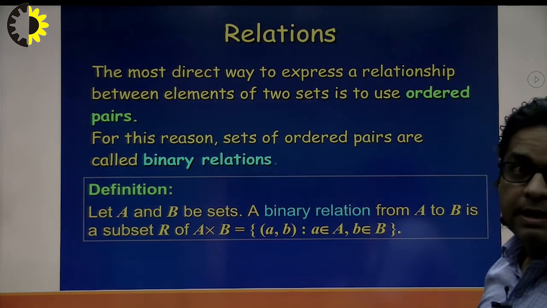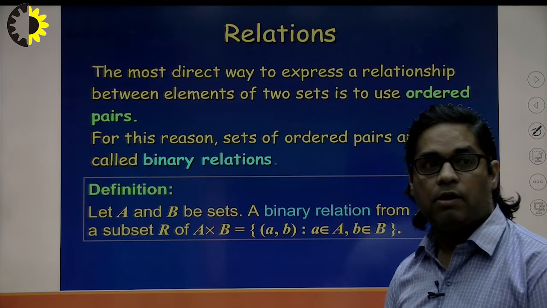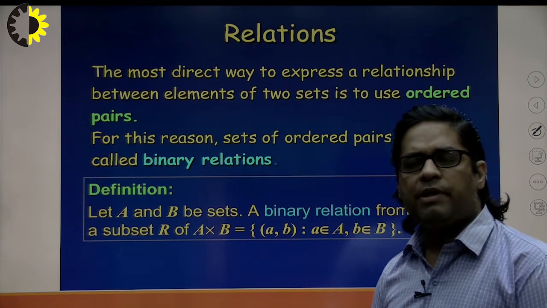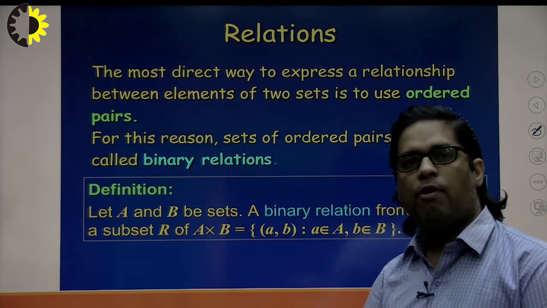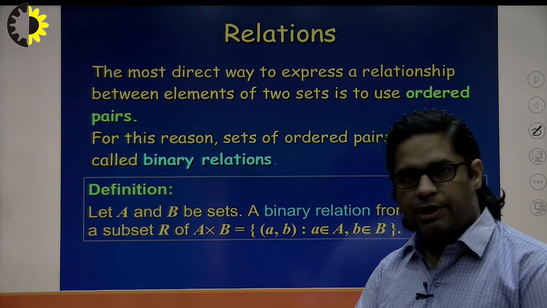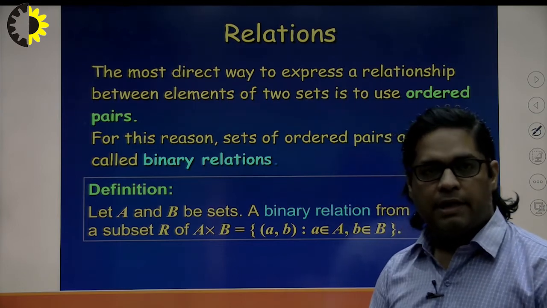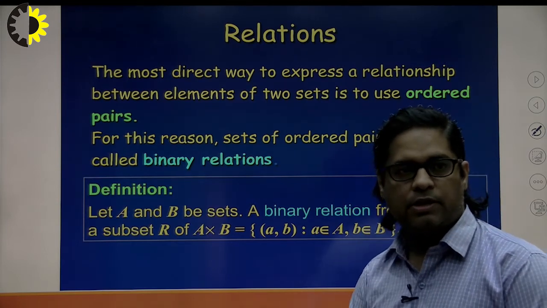The most direct way to express the relationship between the elements of two sets is the ordered pair. Ordered pair is nothing but the pairing of two elements in a bracket, and it will follow some order. Ordering means if I am writing A related to B, then I will take the element of A as the first and the element of B next to the A.